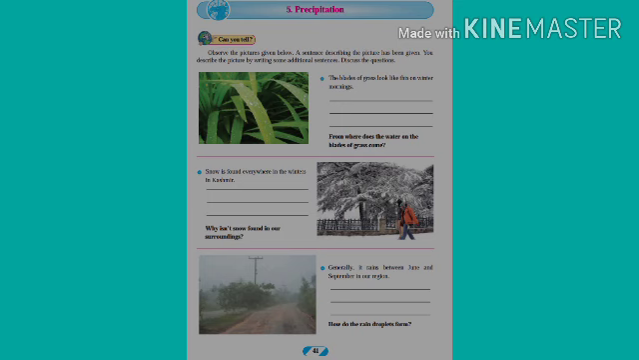You can see that in the picture, the blades of grass look like this on winter mornings. Can you tell me from where the water on the blades of grass comes? Yes, this is because of the moisture and the dew that comes during the night on the blades of the grass.